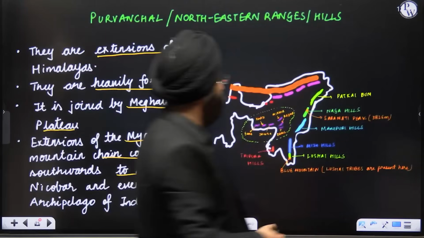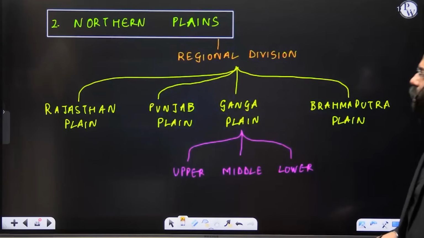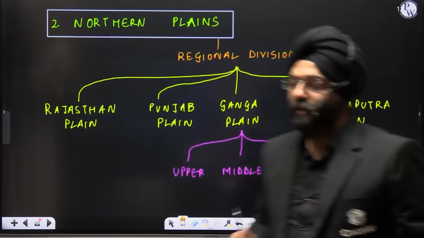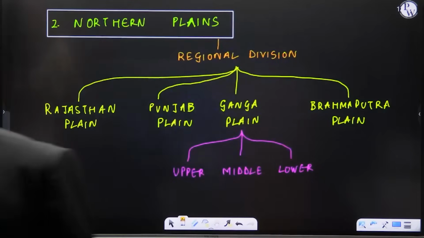Clear? Let's move ahead. Now come the northern plains. This is the second division. You can very categorically write the heading northern plains here. Please quickly write it down.